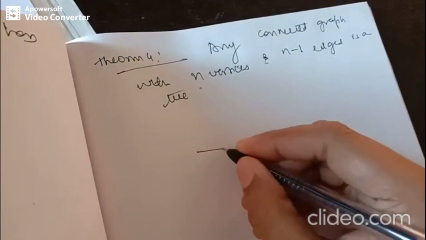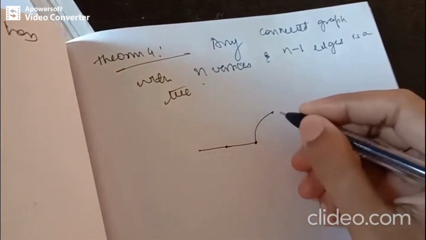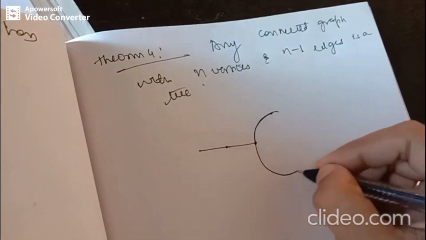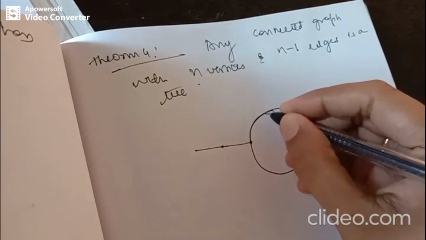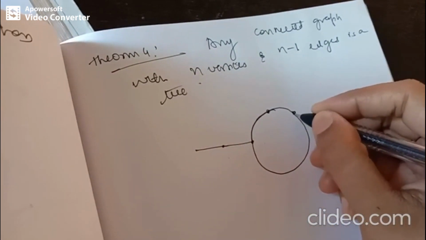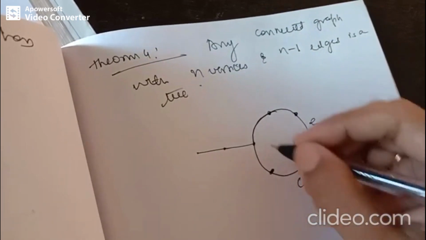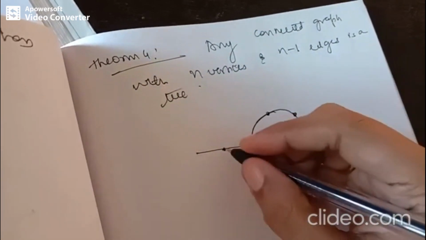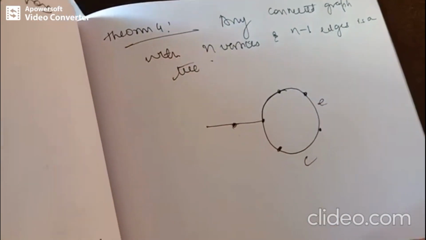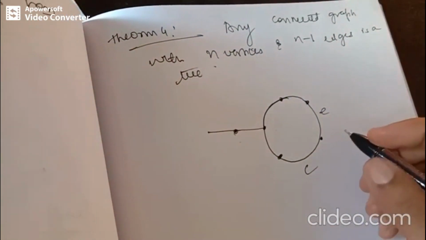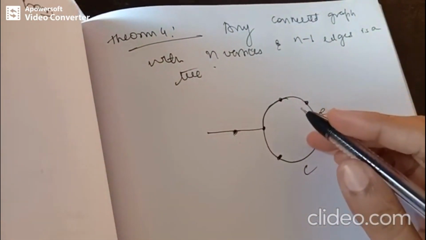So let's take this example. Let G be a connected graph with n vertices.